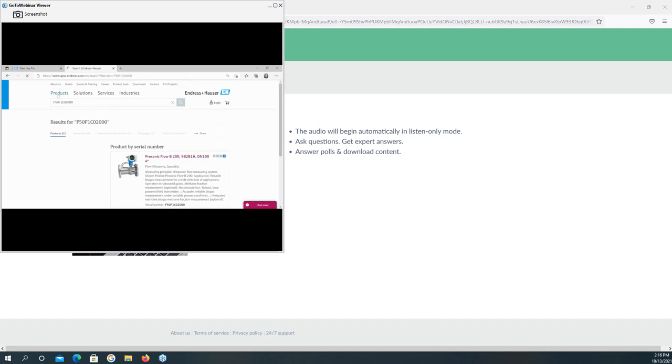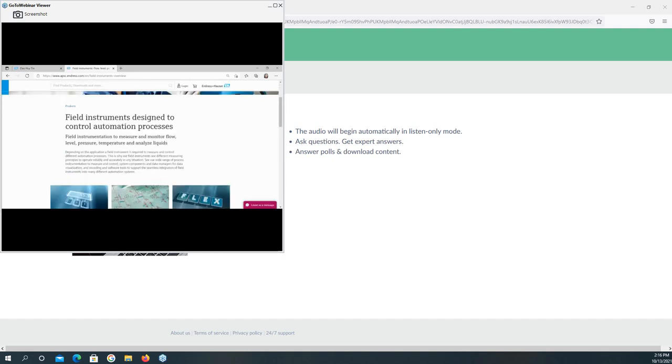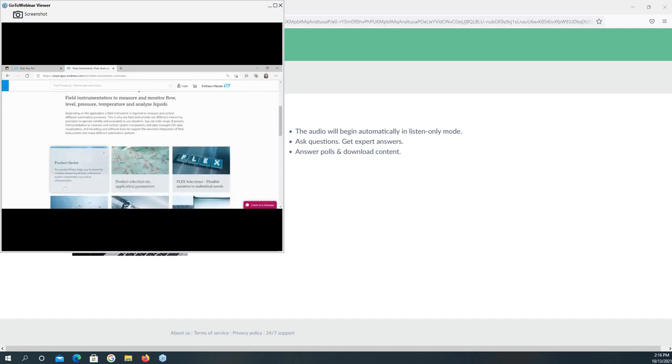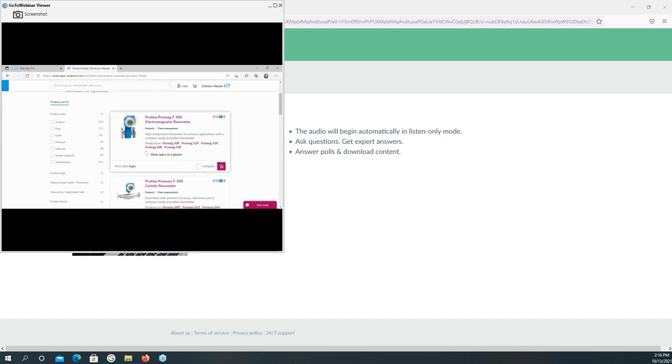Now I will go back to the products page. What is on the product page? On the product page, you can use the tool here, Product Finder. When you click here, it will show you the pages where you can find products. On the left-hand side is the filter where you can find the product area which you want to choose.